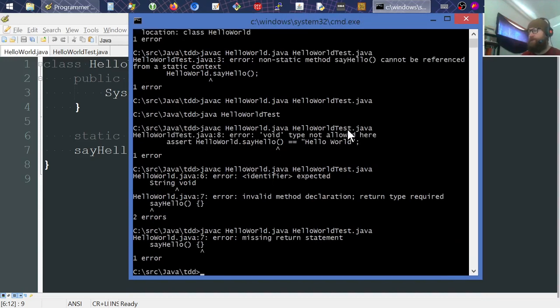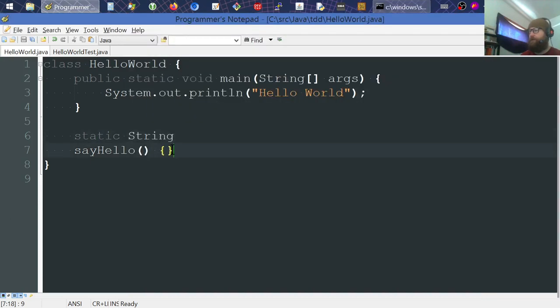All right, error: missing return statement. Fair enough. Come over here. And of course, in the real world we would probably skip a few of these steps and know that, hey, I've got to return a string or something, right? We might not do every little step, but in practice, I think it's good to do every little step.